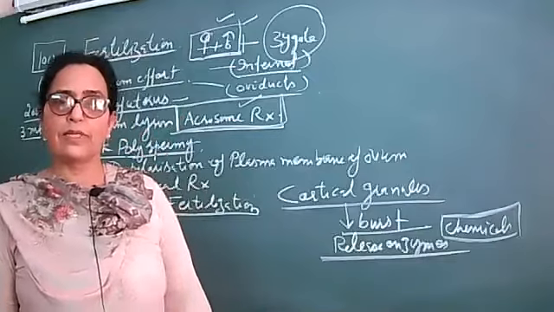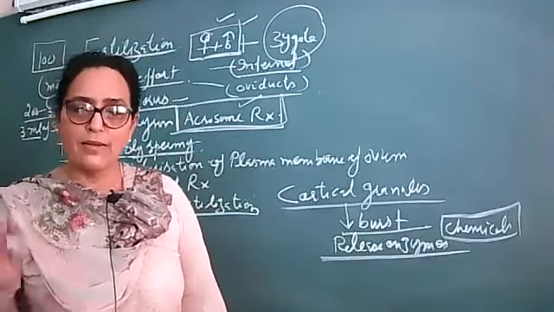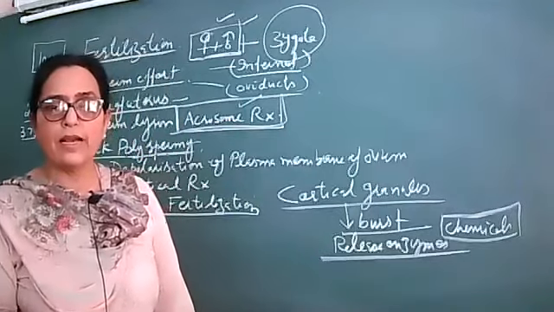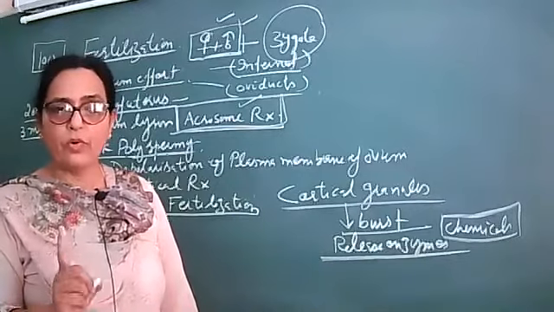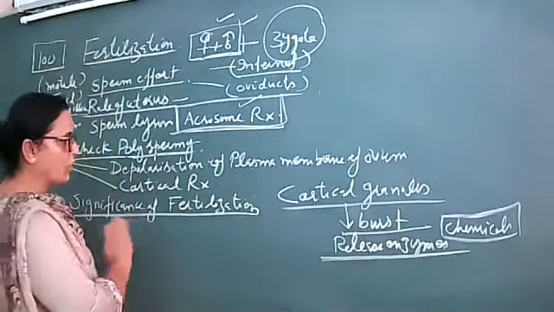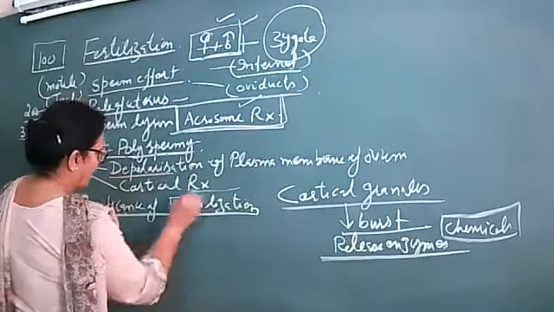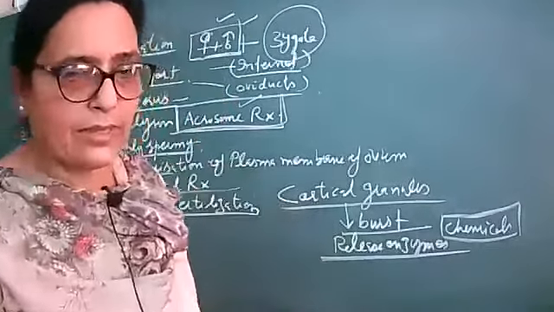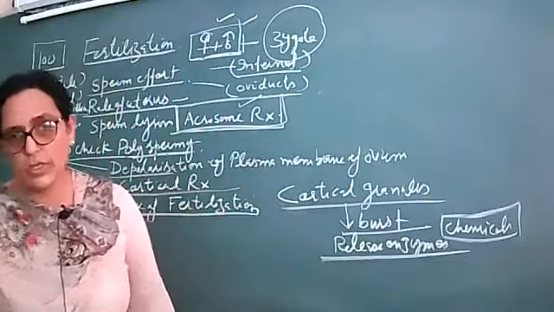So the zona pellucida will be hardened, so that no further sperm can enter into the ovum. In this way, entry of only one sperm will take place, not more than one. So are these two things clear to you? Depolarization of the plasma membrane and the cortical reaction? Yes, ma'am. Okay, good.